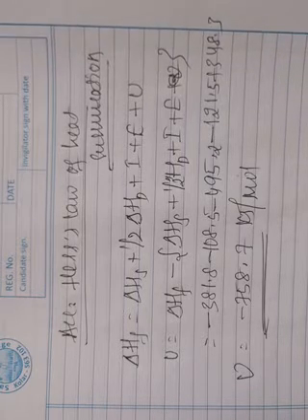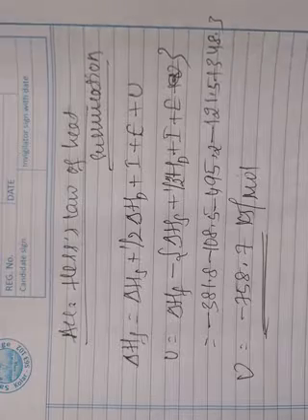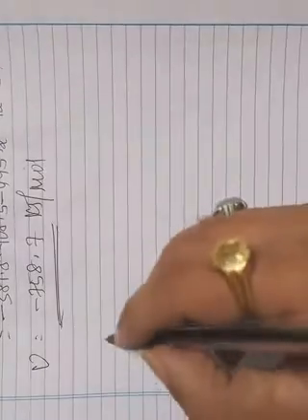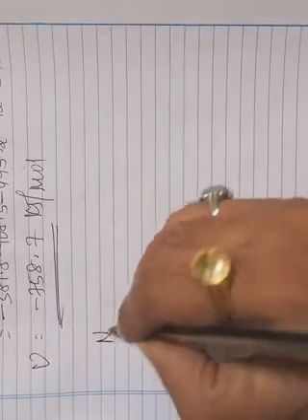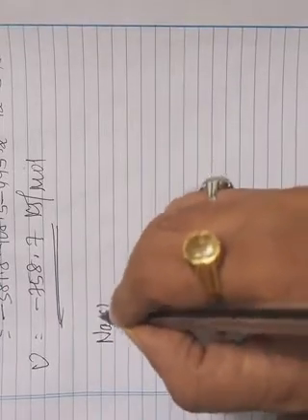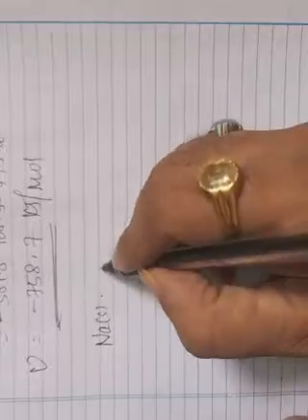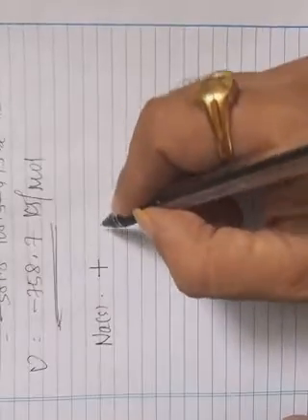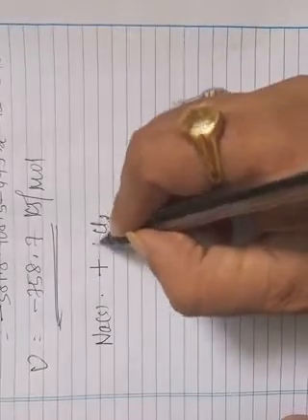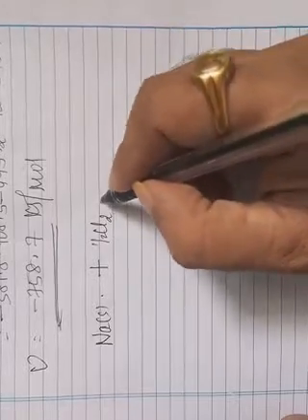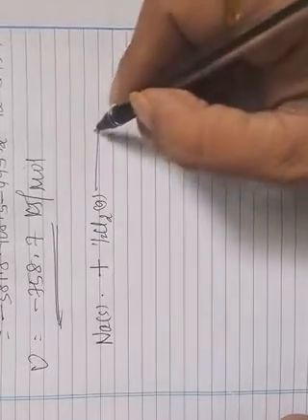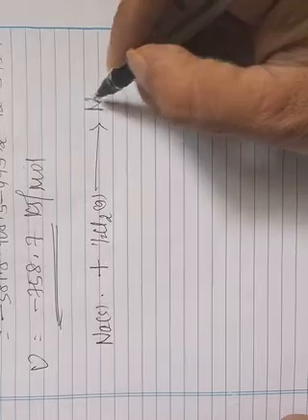Let us write the Born-Haber cycle for the formation of sodium chloride. Sodium plus half Cl2 gas gives NaCl solid.